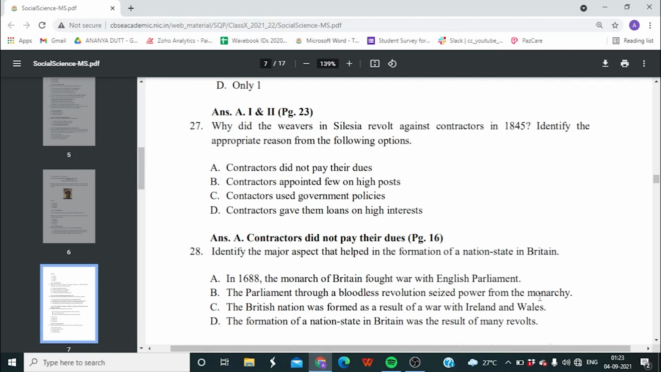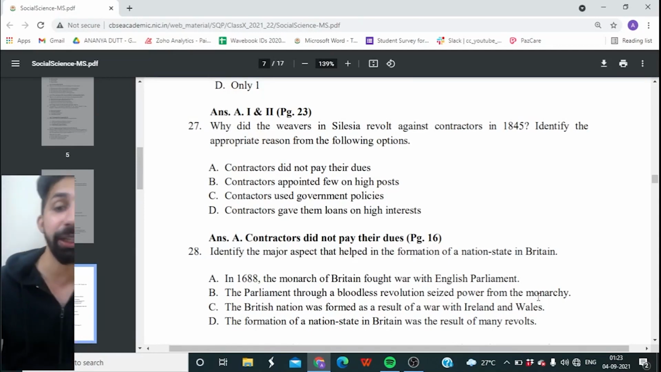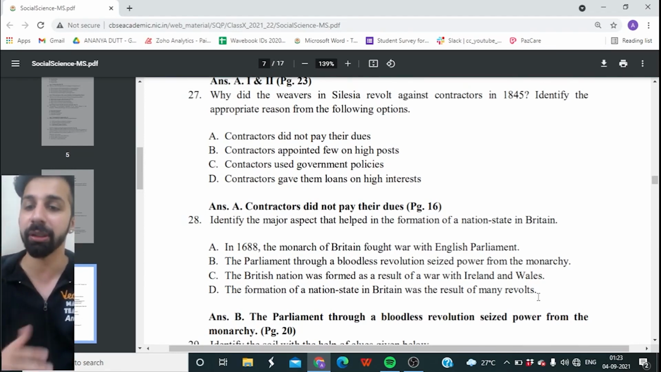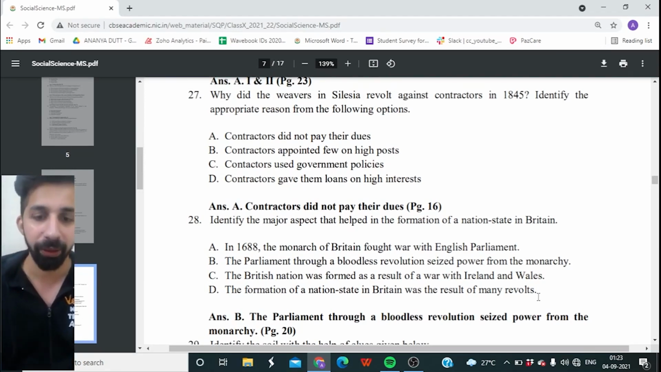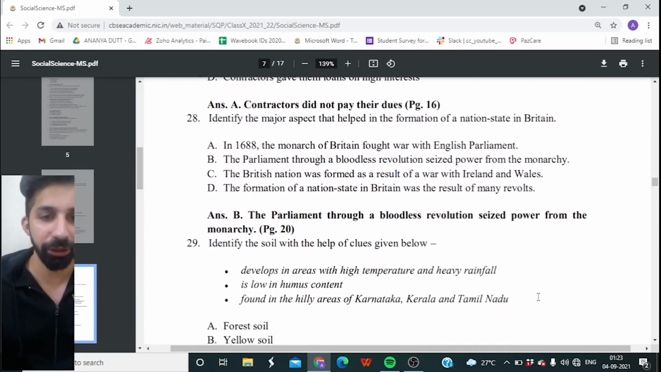The formation of nation state in Britain was a result of many revolts. So you have to tell me, identify the major aspect that helped in the formation of nation state in Britain. And it is option B. The Parliament, through a bloodless revolution, seized the power from the monarchy. At that time, the king was King George II in year 1688. Yes. 29th question, guys.